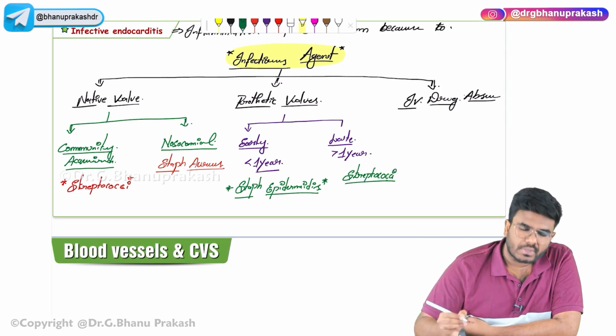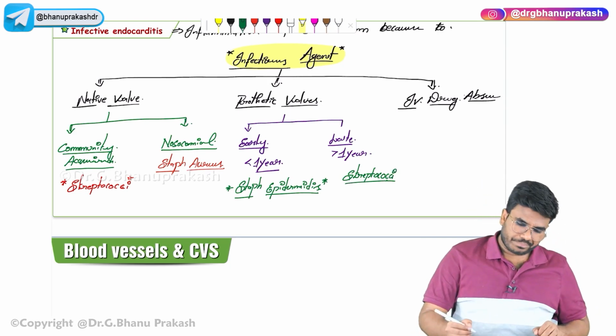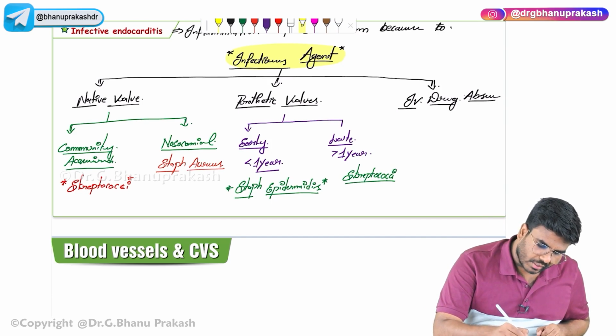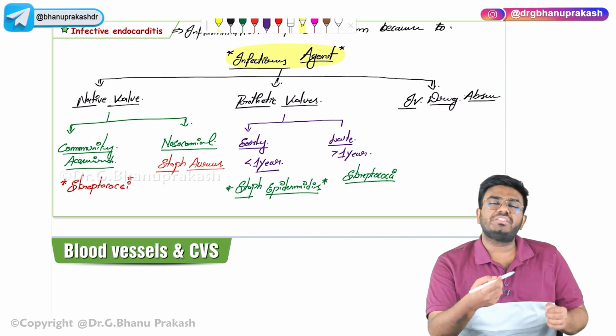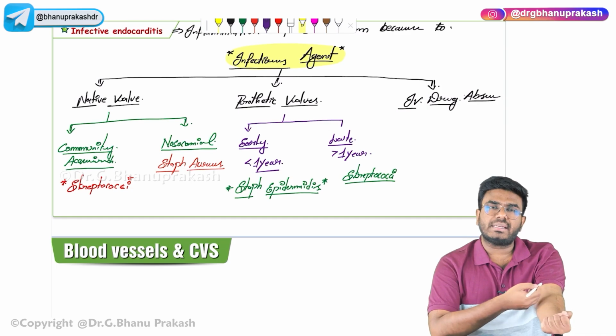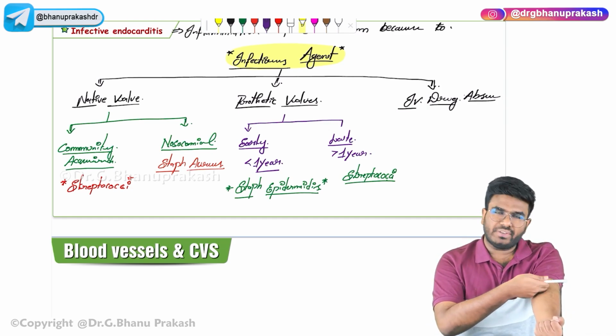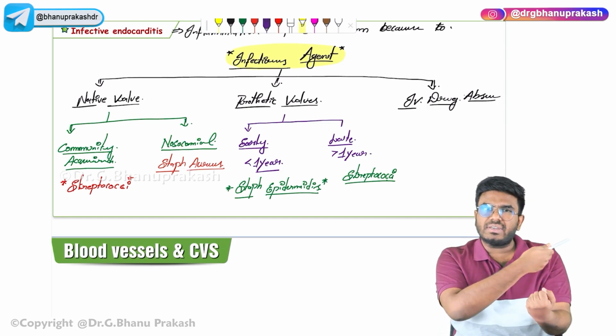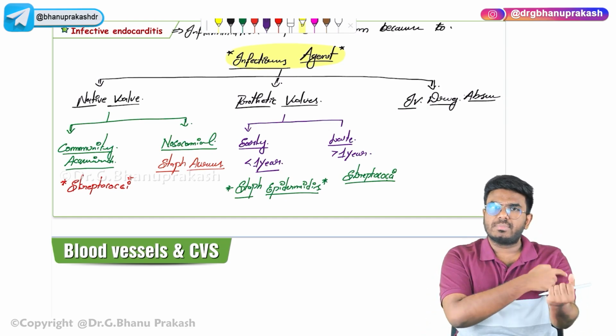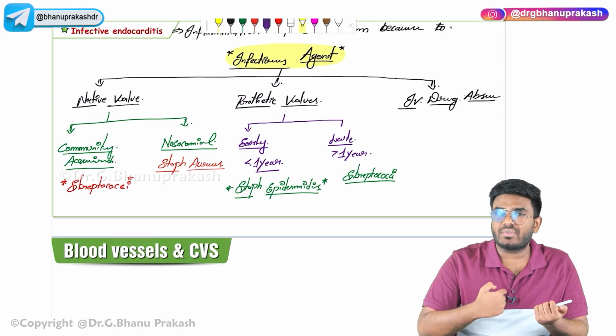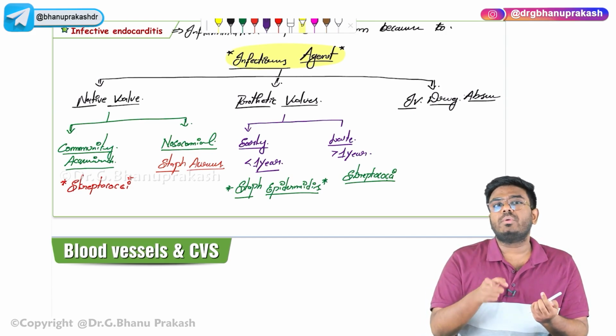Now in an IV drug abuser, usually what will they do? They will take the injections, they are abusing the drugs, and whenever they take the injections, they are directly pumping the drugs into the veins. Now all this venous blood, where will it drain? All the venous blood will go into the right side of the heart. So the right sided valves are going to be most commonly affected.